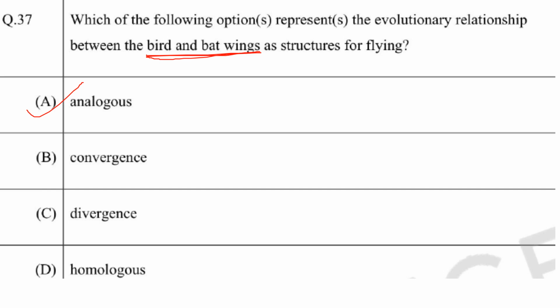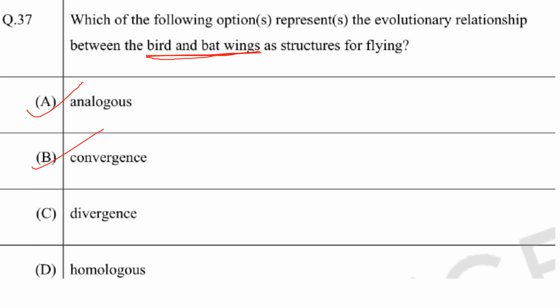Now coming to convergent evolution and divergent evolution. So convergent evolution, they have inherited the similarities independently and not from a common ancestor. That is convergent evolution. So here it is B, that is convergence, analogous, and they show convergent evolution.